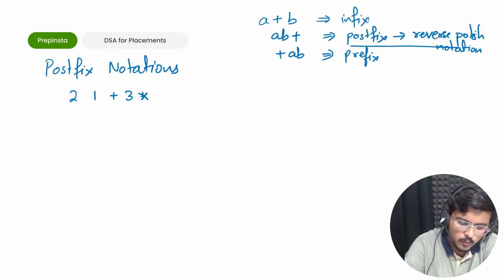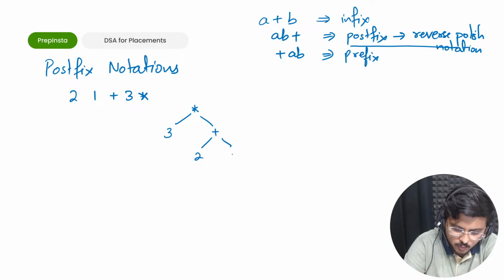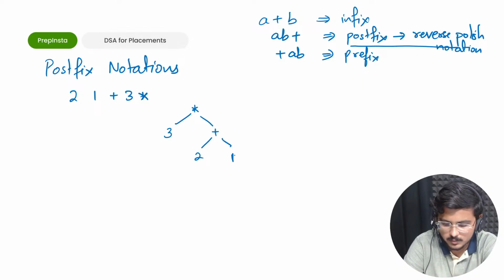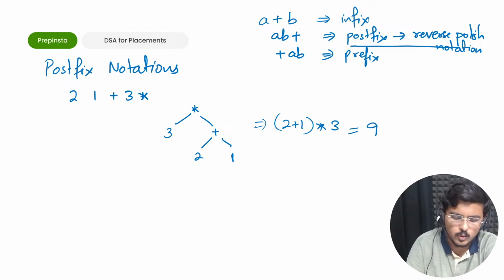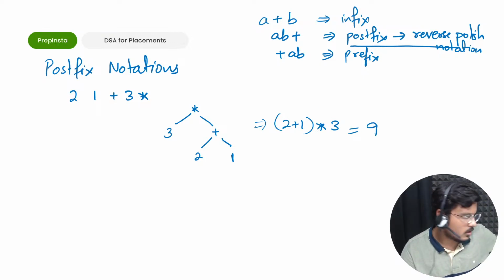Fine. So it would look like something like this. So this would be like this, something like this, fine. So it would be basically 2 plus 1, fine, into 3. We can understand this. This is going to give us the result 9. Basic. I just converted it into infix.